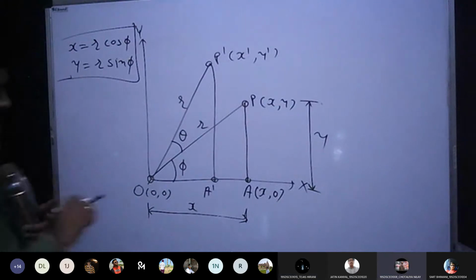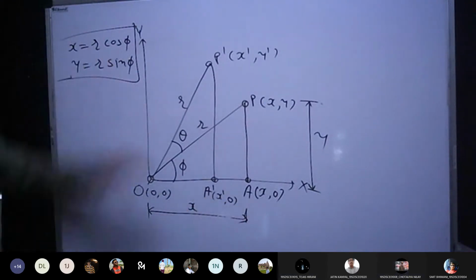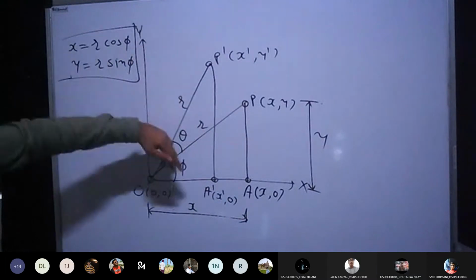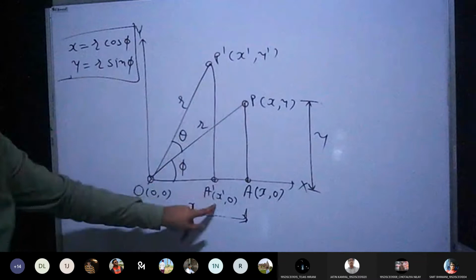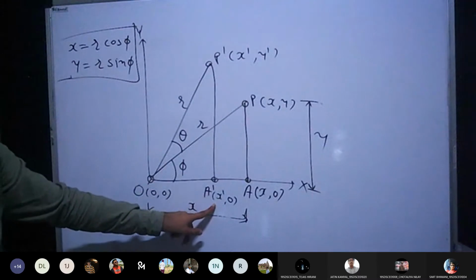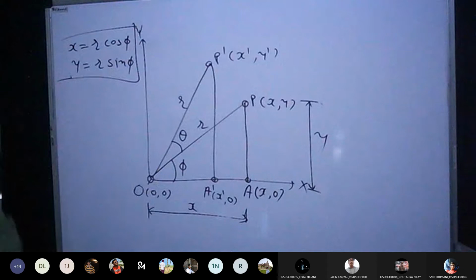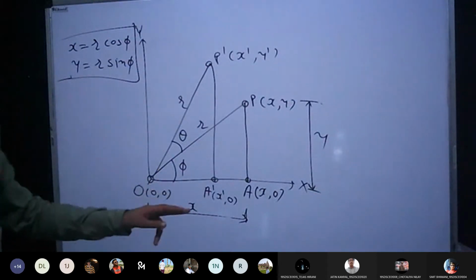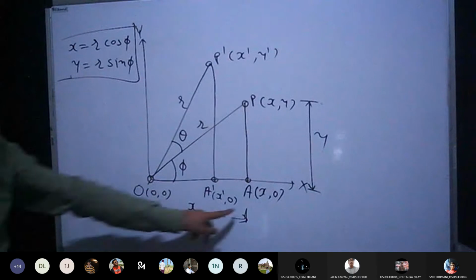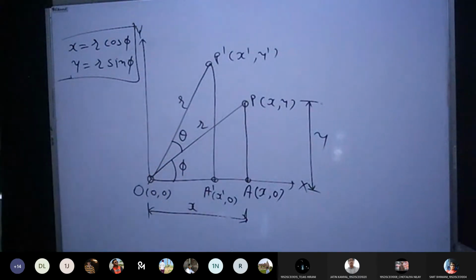Correct. From here we are moving in vertical direction. So there will be change in Y only. X will be same, so X dash and X dash both are same. Similarly, from this origin we are moving in horizontal direction. So whenever we move in the horizontal direction, the change will be there in X only. Y is same. Y is 0. So from both concepts we can derive the values, which is X dash, 0.